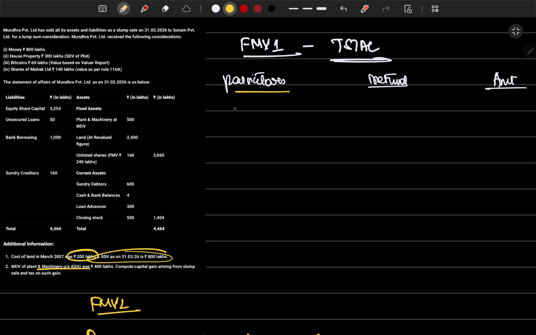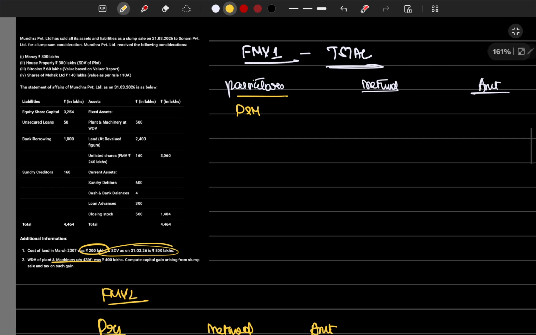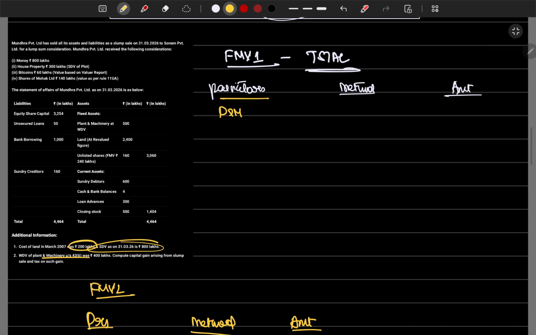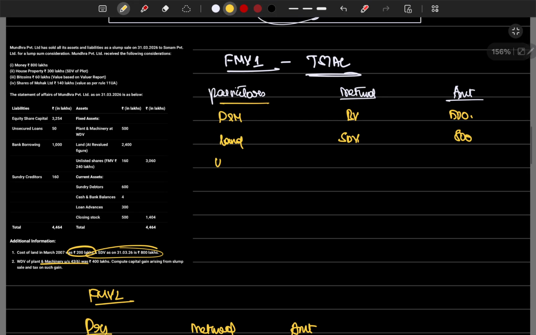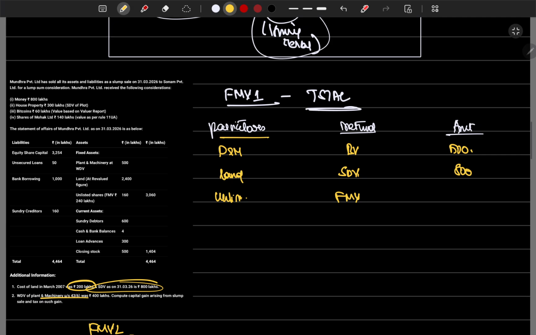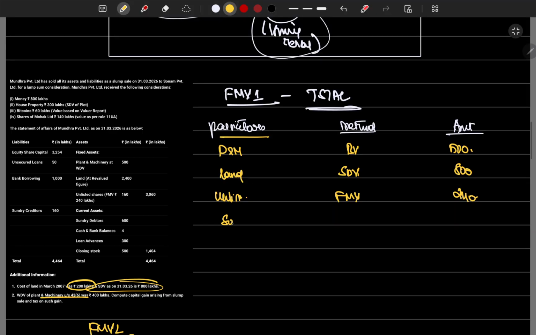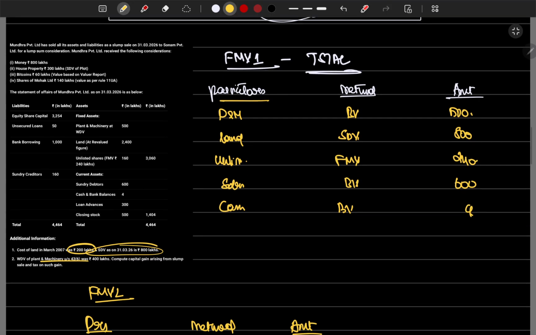Now plant and machinery. They have given the WDV value, which is book value only. 500 we will take. Land stamp duty value we have to take, which is 800 lakh. Then unlisted shares, fair market value we have to take, which is 240 lakhs. Then sundry debtors, which is book value rupees 600. Cash book value, which is 4.